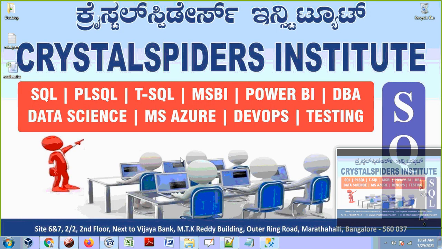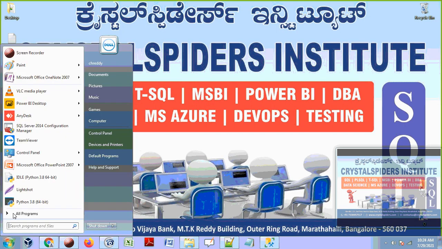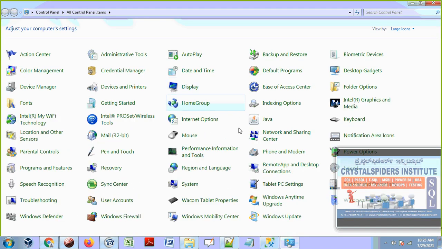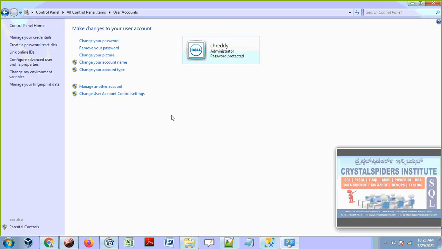But this is my Windows 7 machine, so I can easily create it. I can go to the control panel and create the users, under users and accounts. But let's try to Google it: how to create a user with a password in the Windows 10 operating system. There should be a way. Now I am going to create one user. Let's click on manage another account, and create one new user with one password.